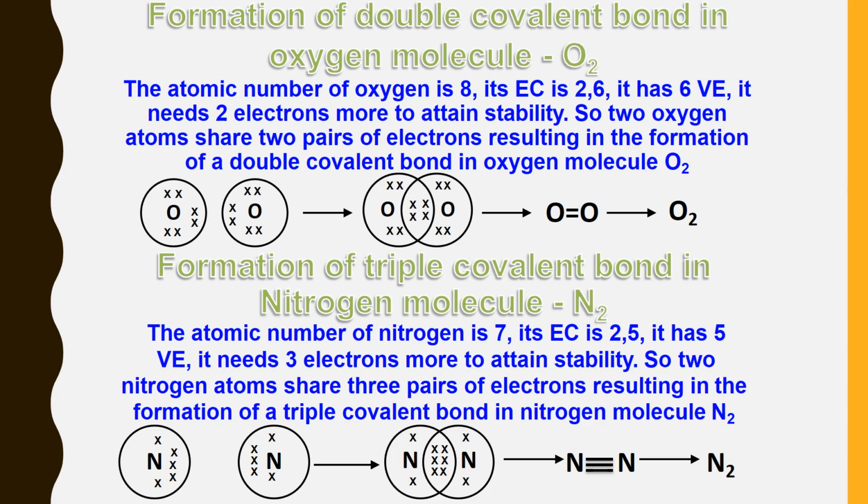Now come to the third example, that is formation of a triple covalent bond in the nitrogen molecule. The atomic number of nitrogen is 7, that means its electronic configuration is 2, 5. It needs 3 electrons to attain stability. So two nitrogen atoms share 3 pairs of electrons, resulting in the formation of a triple covalent bond in the nitrogen molecule. You can see there are 3 shared pairs of electrons and it makes a triple bond, and that is how the nitrogen molecule will form.